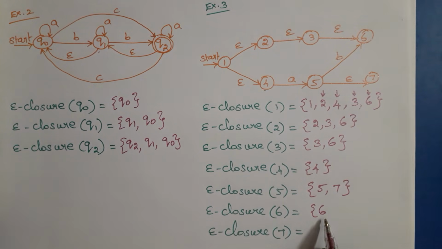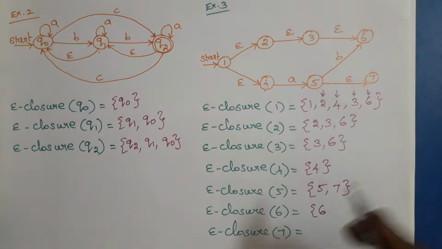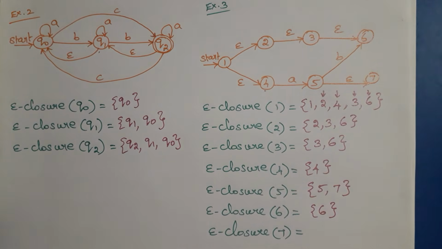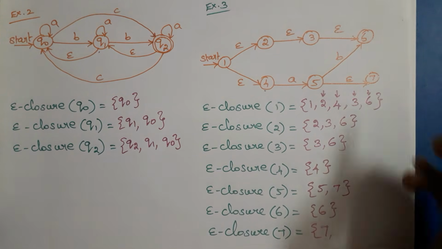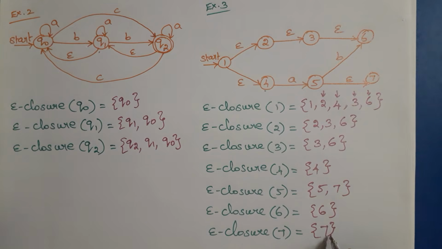Then from 6, first we need to write 6. Epsilon closure of 6 is 6. Then from 6, there is no epsilon transition, so 6 alone. Then epsilon closure of 7. First write 7. Then check from 7, is there any epsilon transition? No. So epsilon closure of 7 is 7 alone.